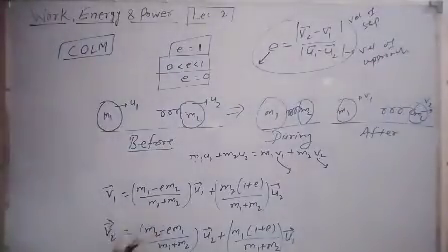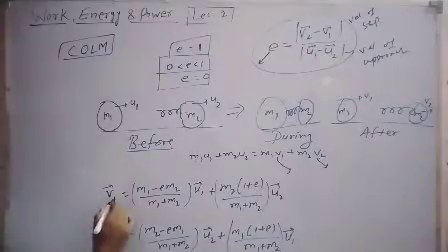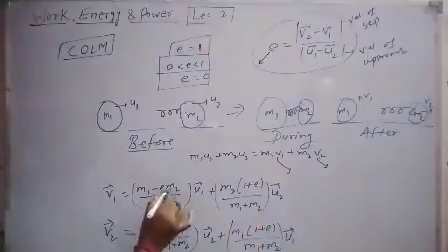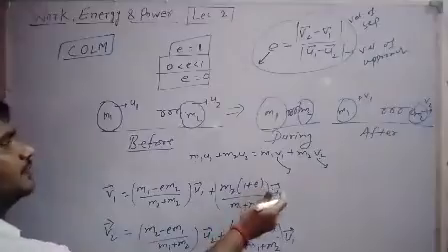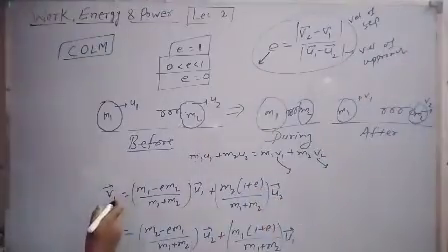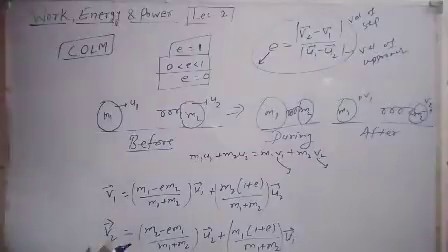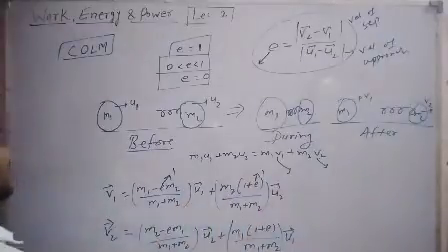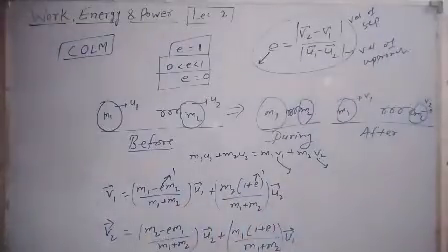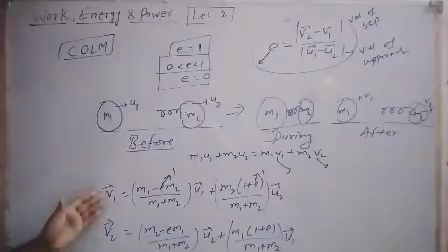So you can remember this formula to solve problems fast, right? If you remember these two formulas, you can solve problems very quickly, right? So V1 is this much. You have to remember this. U1 is the initial speed before collision. U2 is the speed of the second mass before collision. Then you can easily get the final velocity of the first mass and second mass, right? If the collision is perfectly elastic, then you just have to put this value e equal to 1. Substitute 1, then you can easily get the value of V1. Here also you have to put 1. And in case of inelastic, it will be given in your exam that this value is half or 1 by 3. That will be given in your exam. So you can easily calculate V1 and V2.